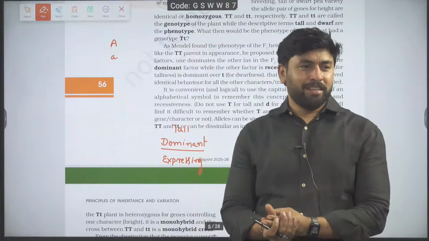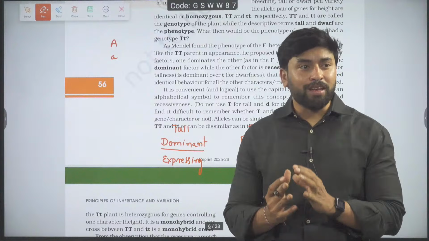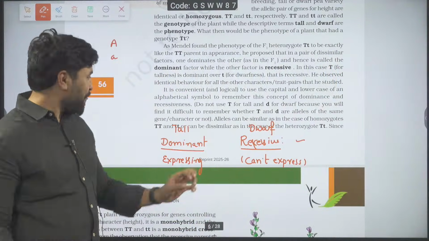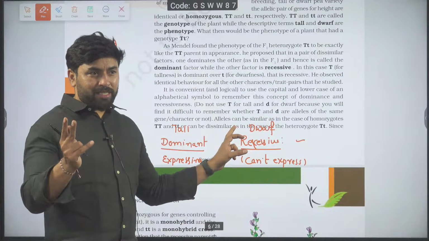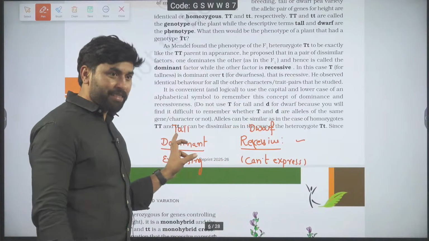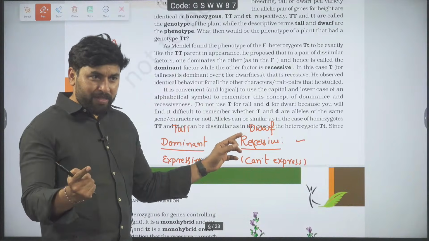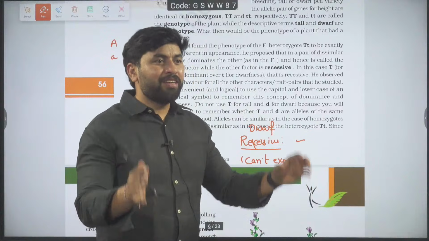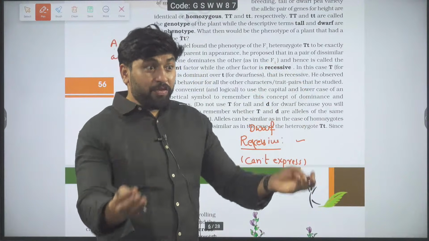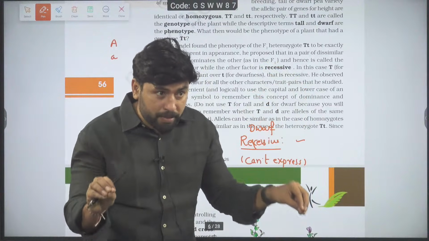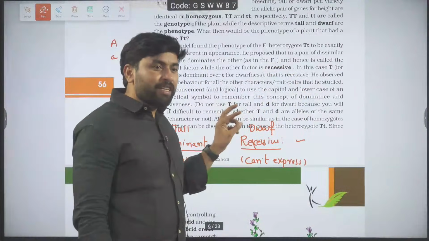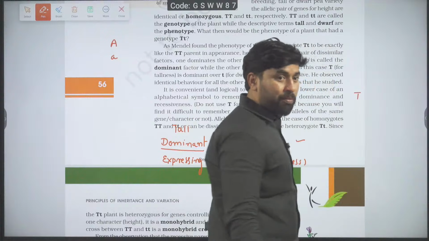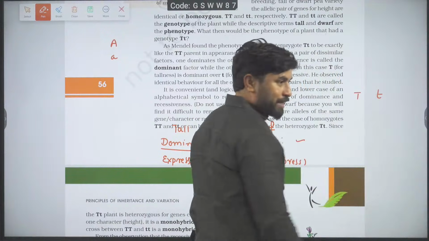Dwarf is nothing but the one which is not tall. Observe the statement carefully. There are no two genes, one that controls tallness and another that controls dwarfness. There is only one gene which controls tallness. If that gene has lost its ability to express, we call it recessive or dwarf. Observe: capital T is able to be expressed, small t cannot express.